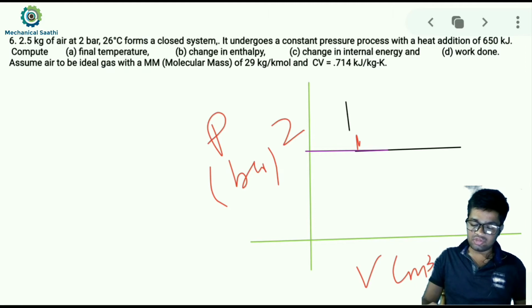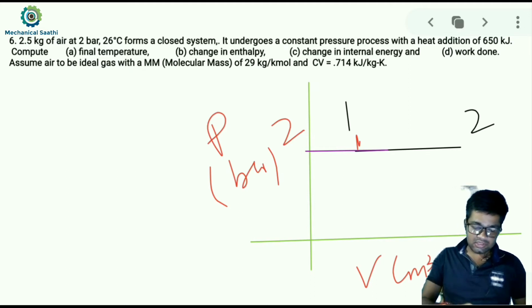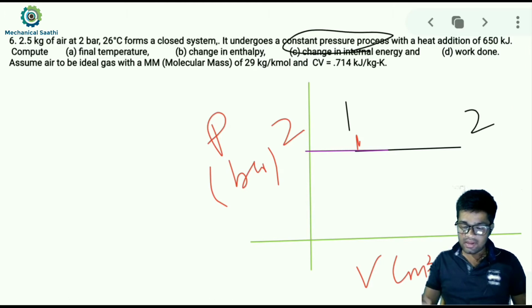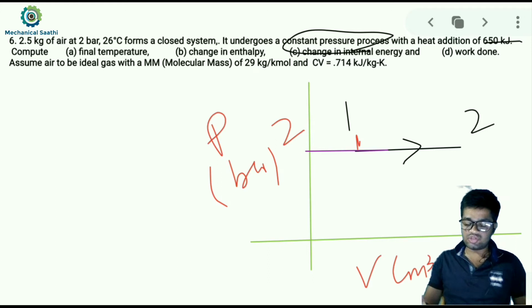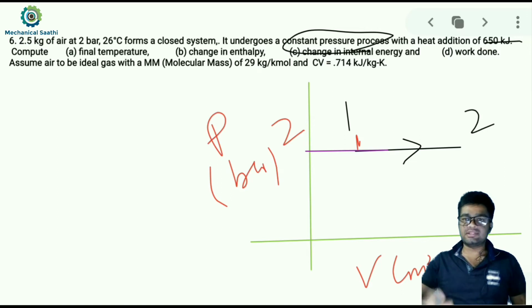So this will be the state point 1 and this will be the state point 2, because this is a constant pressure process here, which is shown over here, and heat is being added. So our process will be somewhat like this, we can assume. So after finding the temperature T2, we can say in which direction our process is being done.